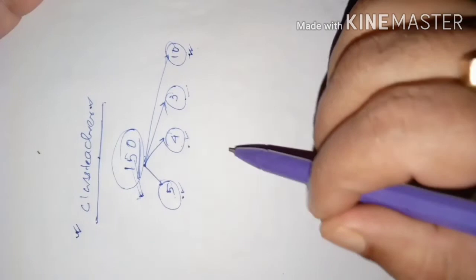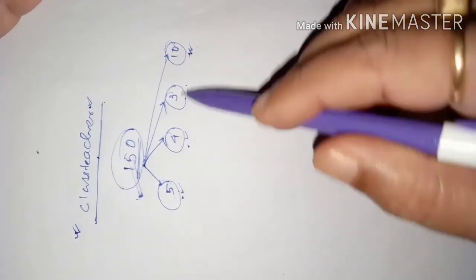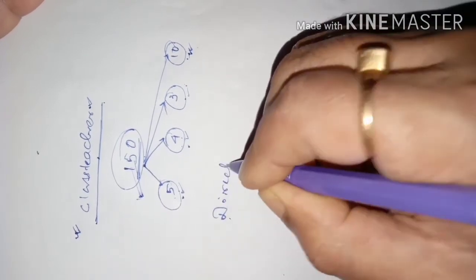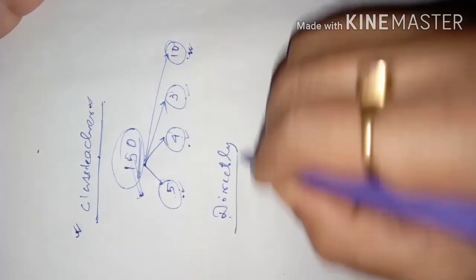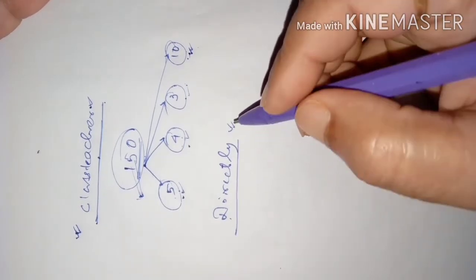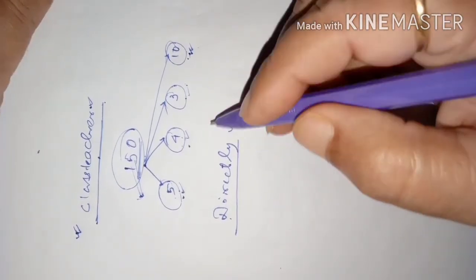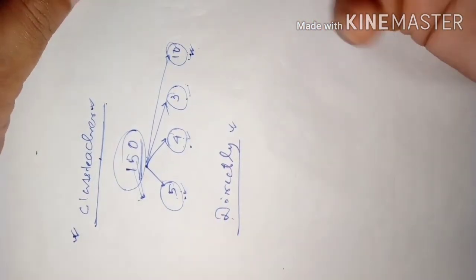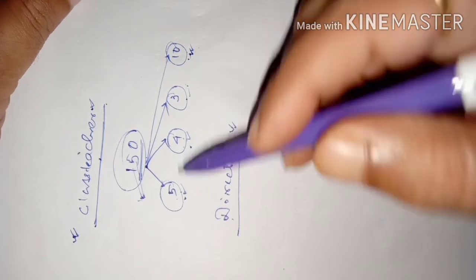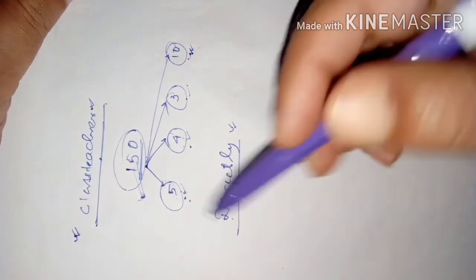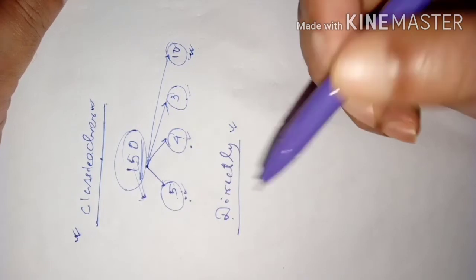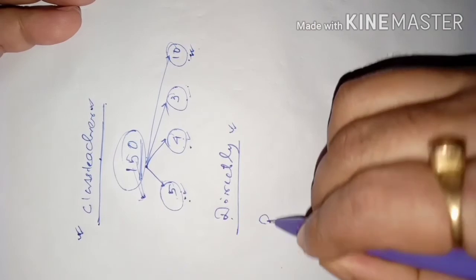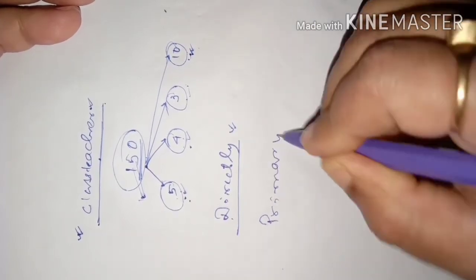Suppose I want to know the number of family members in the village. Then what can I do? Directly I can go to each family and ask them what is the number of family members in their families, one by one. One family, next family, like that I go on asking in every family. That is one way of collecting information. That is called direct information, or you can say primary data. Primary means when you collect the information directly from the source.